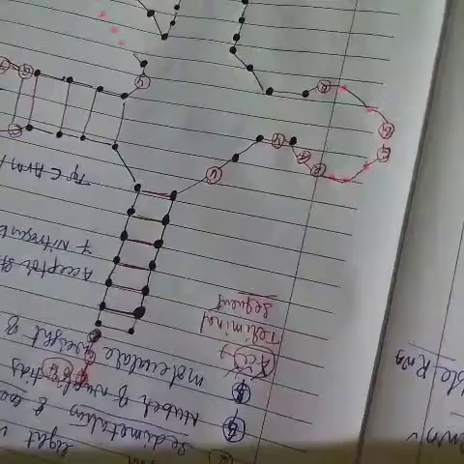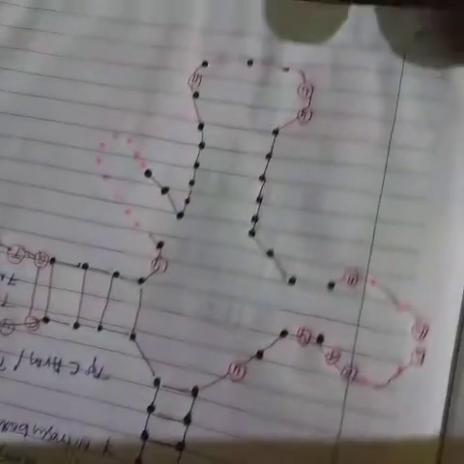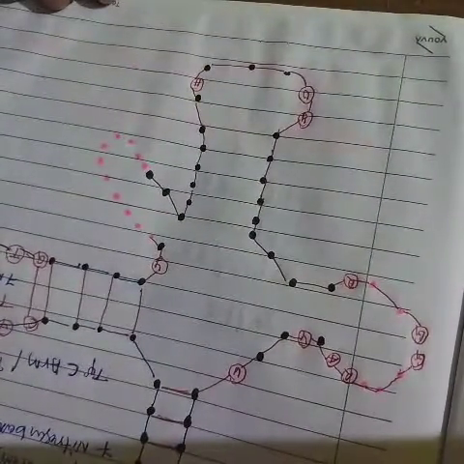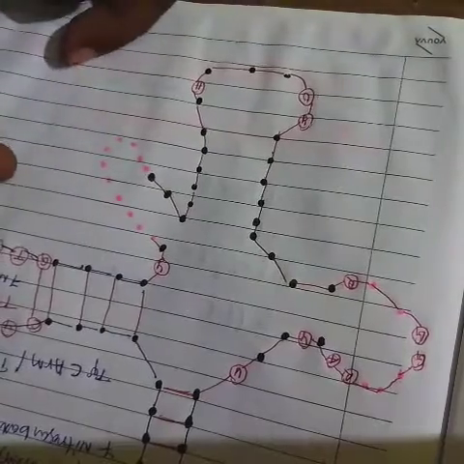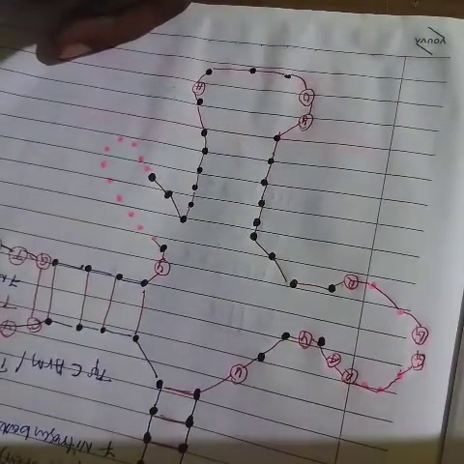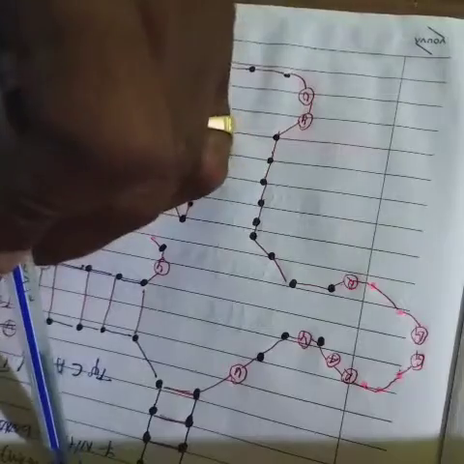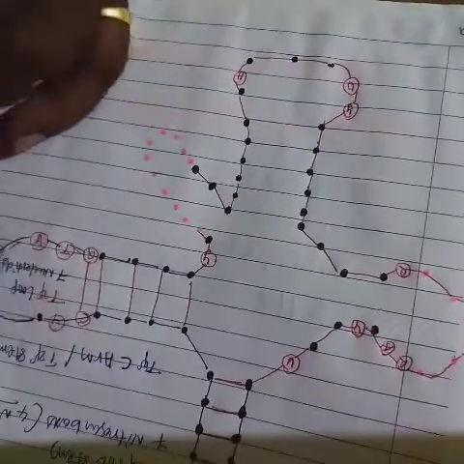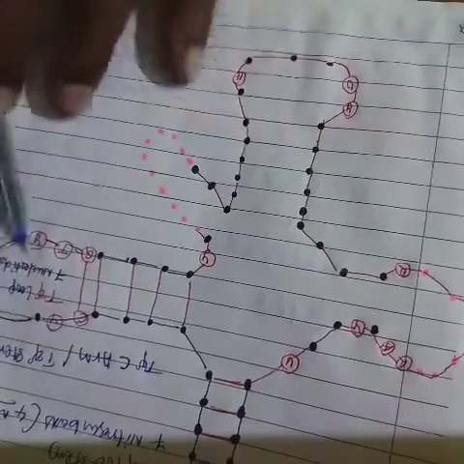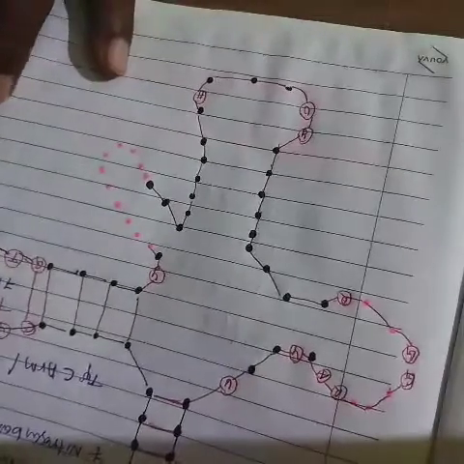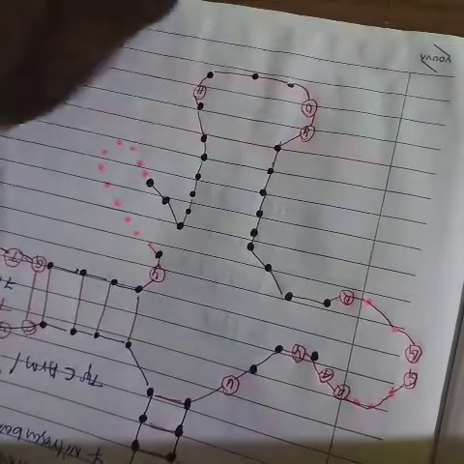So this is the structure we are observing. First of all, look, this is the acceptor arm, this one is the psi arm, and this one is the variable stem.